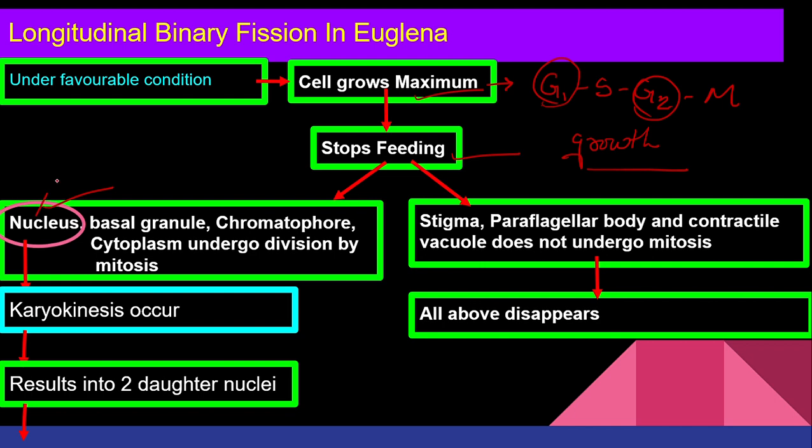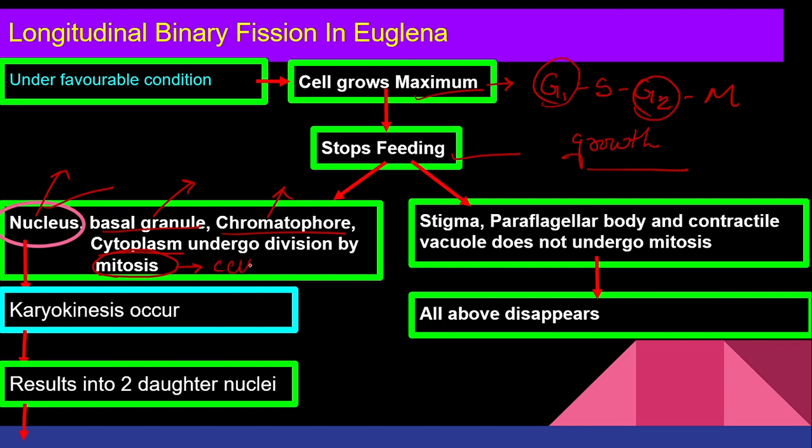Your nucleus, important component, obviously the brain of the cell, then basal granule. If it is not there, flagella won't be formed. Flagella formation is not there, there won't be locomotion, right? So basal granule, chromatophore, that is, it helps in photosynthesis. No photosynthesis, it will starve and die. And then your cytoplasm, no biochemical reaction occurs. No biochemical reaction occurs means automatically again you will die. So all these four components which are important are going to divide through mitosis.